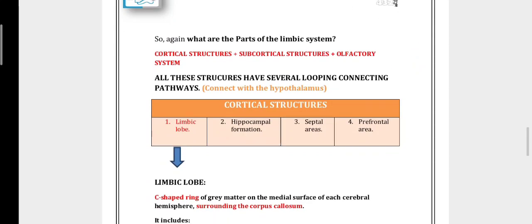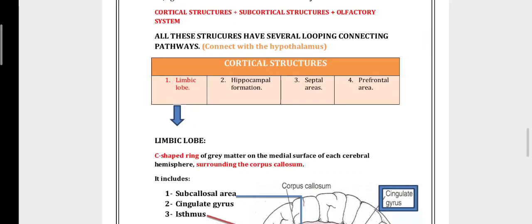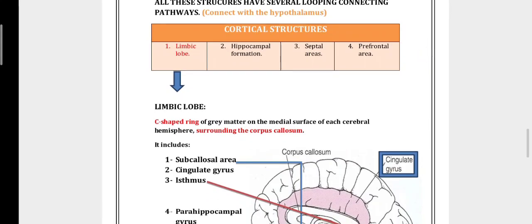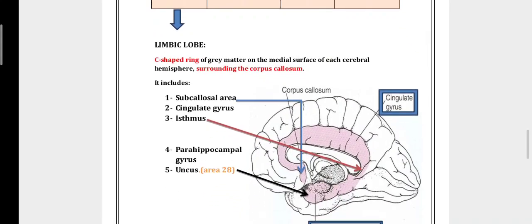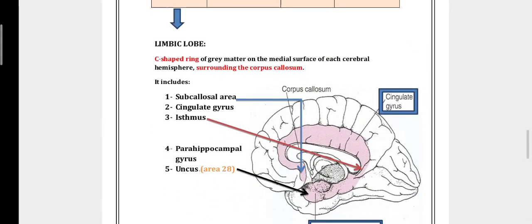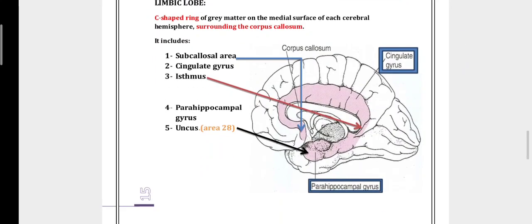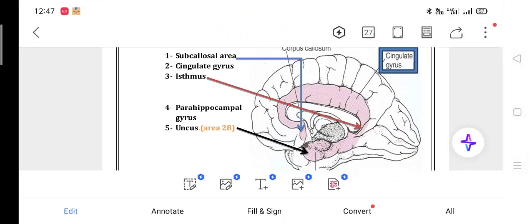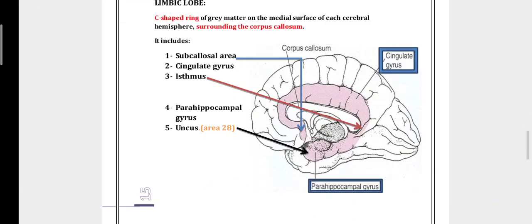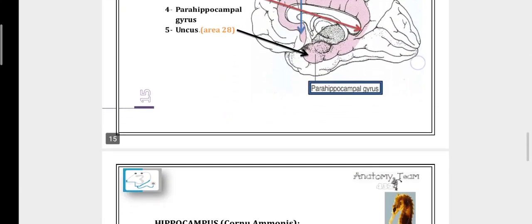All these structures have several loops connecting the pathways. The cortical structures are the limbic lobe, a C-shaped ring of gray matter on the medial surface of each cerebral hemisphere surrounding the corpus callosum, which includes the subcallosal area, the cingulate gyrus and isthmus, the parahippocampal gyrus, the uncus and the hippocampus.